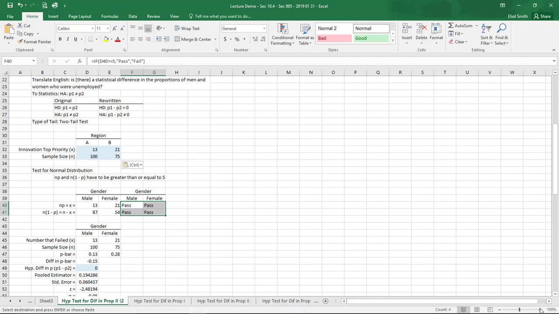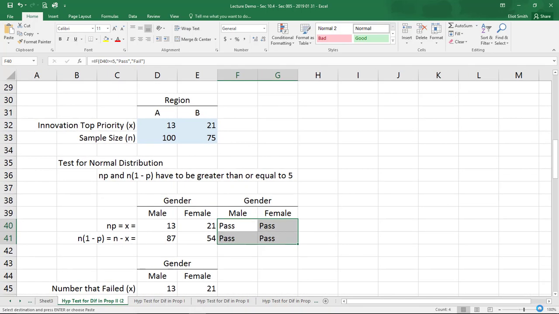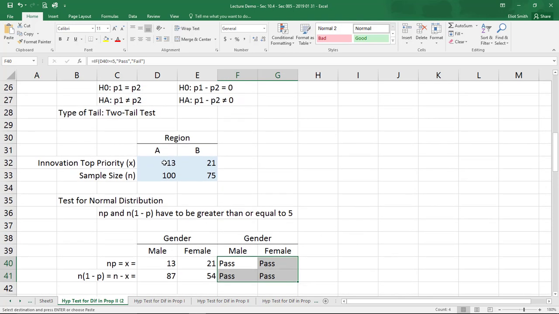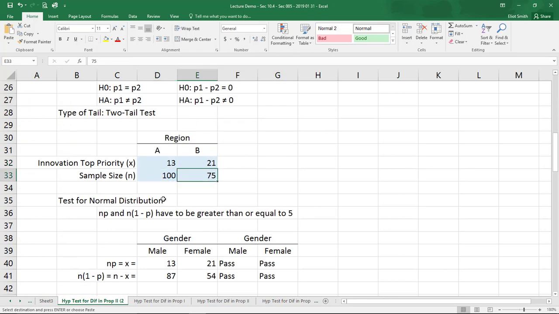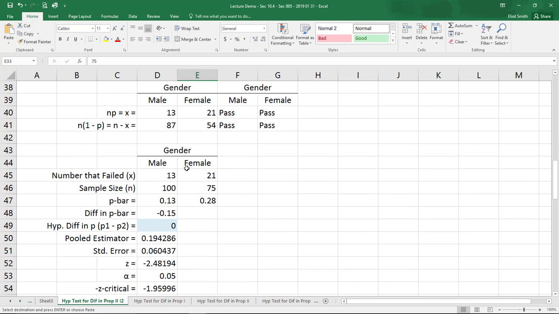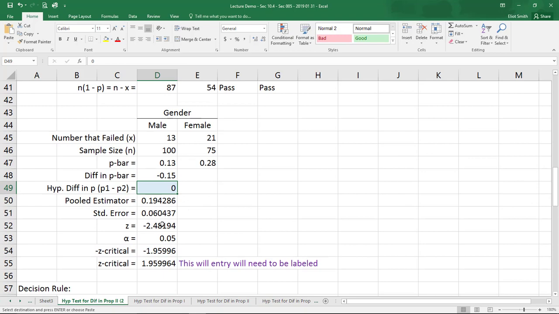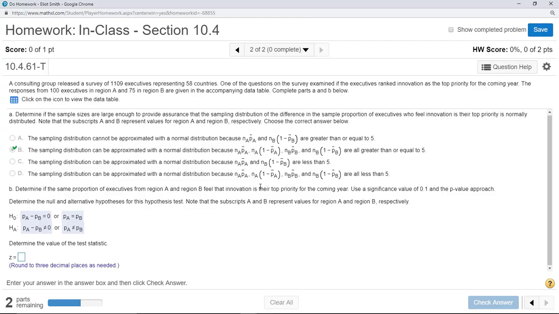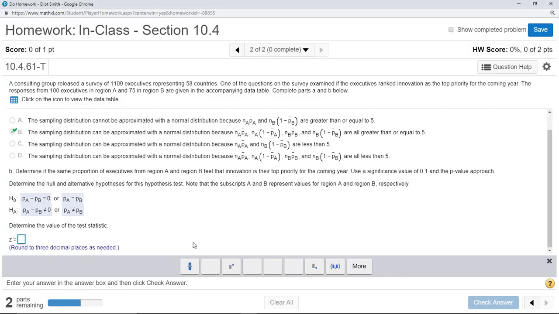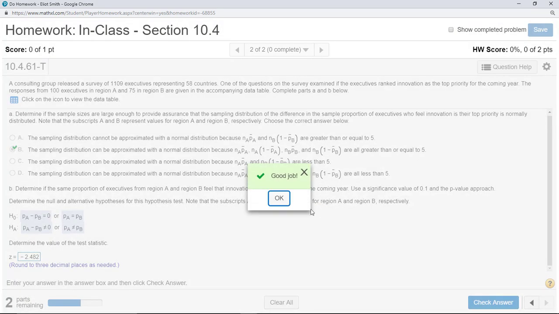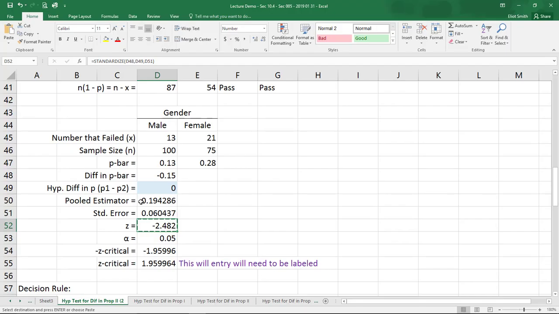Oh, probably should have blown that up. So there's the 13 and the 21 from the yeses, and the 100 and 75. From there, they all pass. The difference is 0, so we keep that there. So our z-test statistic to 3 decimals. There we go. P-value.